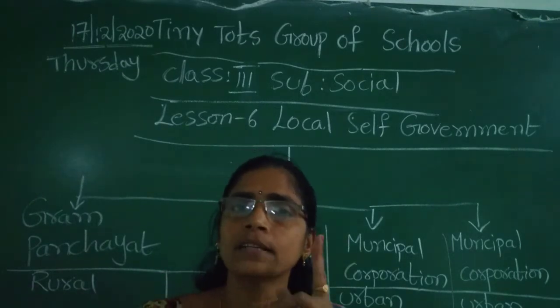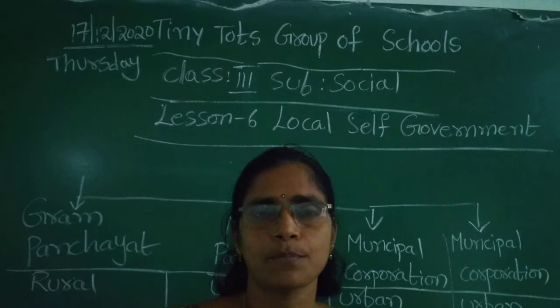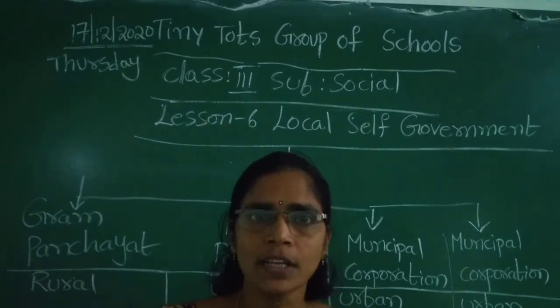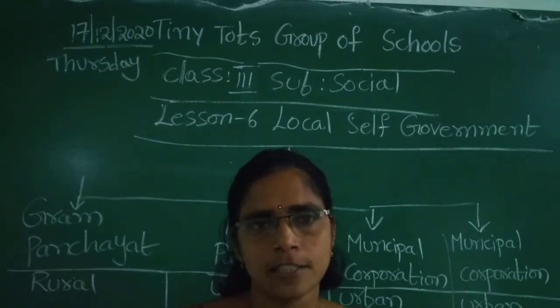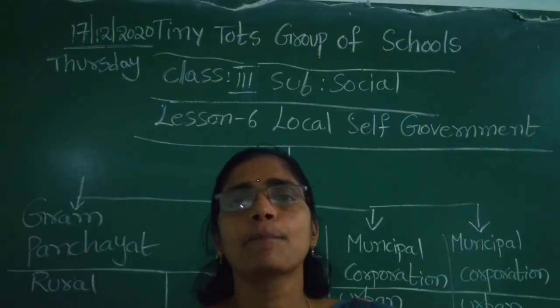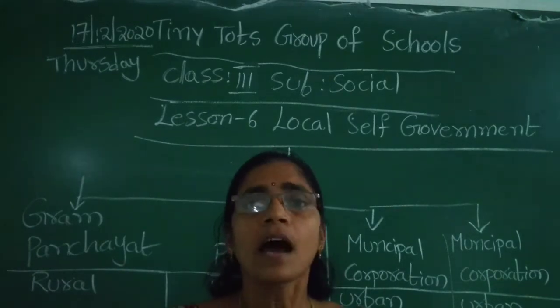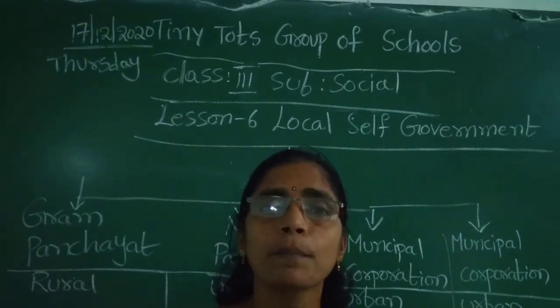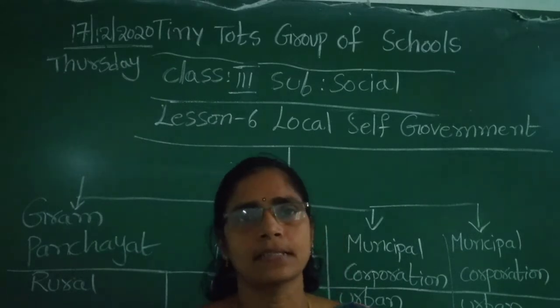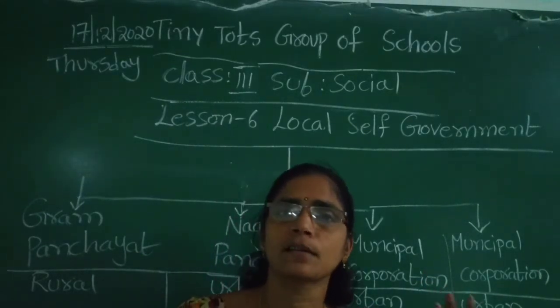Local self-government is of two types. One is for rural areas. It means villages, panchayats. And second one is for urban areas. Urban areas are for towns and cities. Already I told about the villages in the previous lesson.